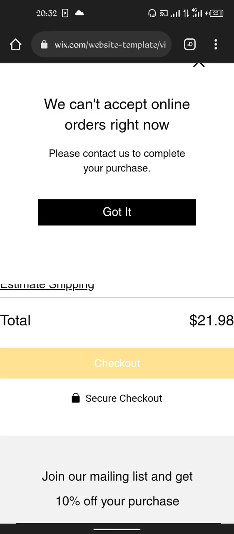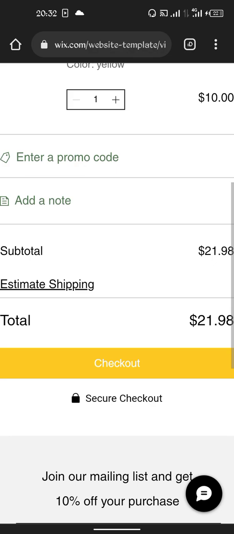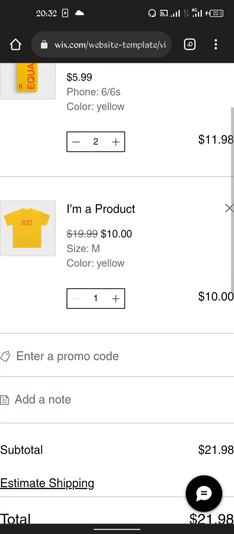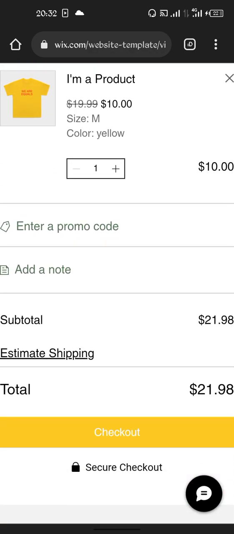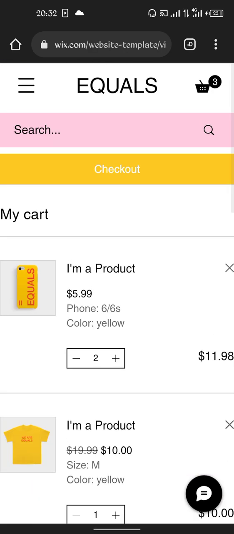Then you can start the processing at the back end, or get the product and ship it directly to the people who need the product. So that is how it is done. If it's about the shipping, you can add the shipping estimate and add the price for the shipping, so as to take it directly to the person.